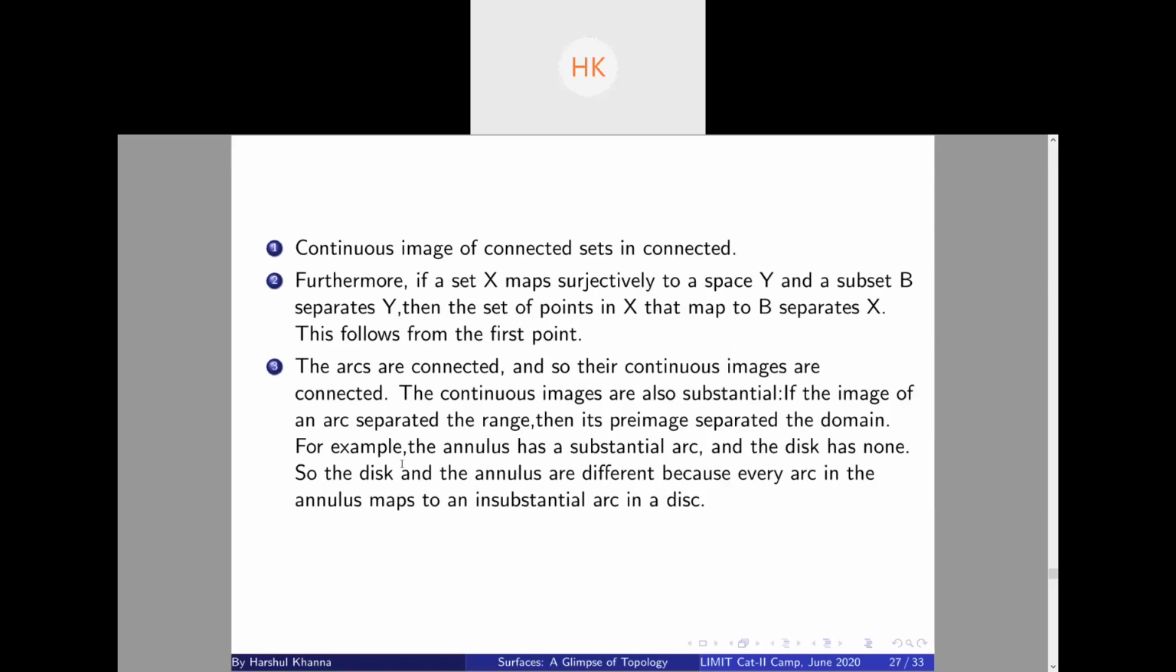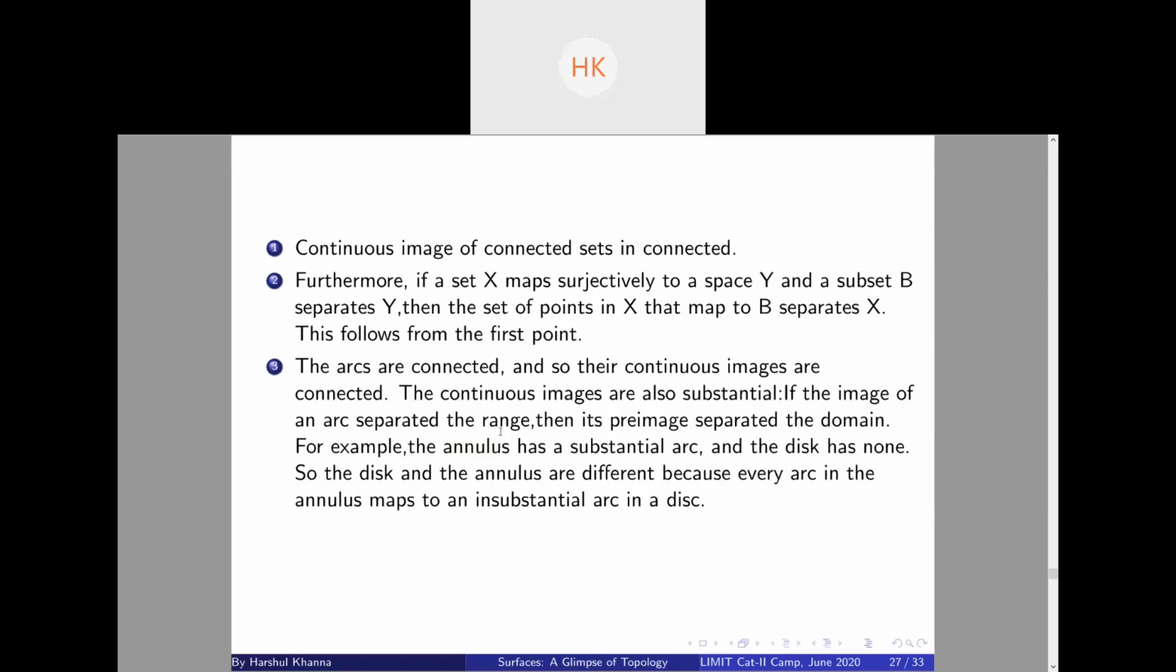Yes, cool. So whenever you take a substantial arc and continuously deform it, you also get a substantial arc. For example, the annulus, which has a disc removed from a disc, has a substantial arc, and since a disc has none, these two are different, because under any continuous deformation of an annulus, every substantial arc has to map to another substantial arc. But since a disc has none, these two surfaces cannot be the same, right? Is this clear?